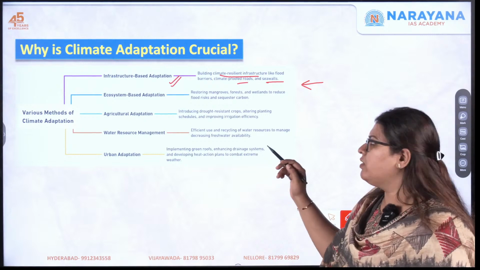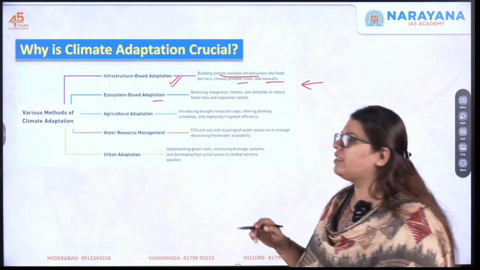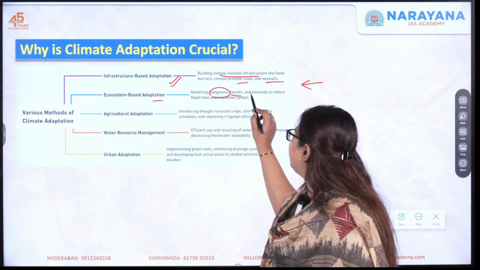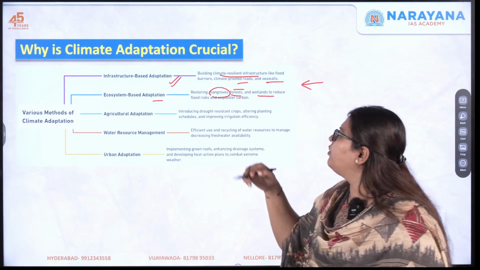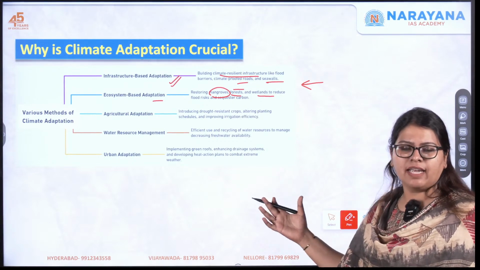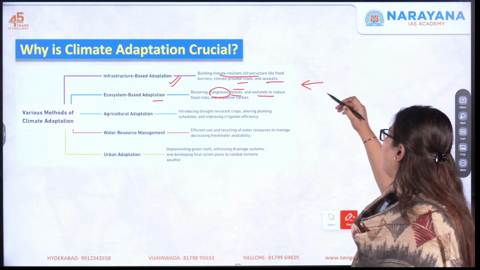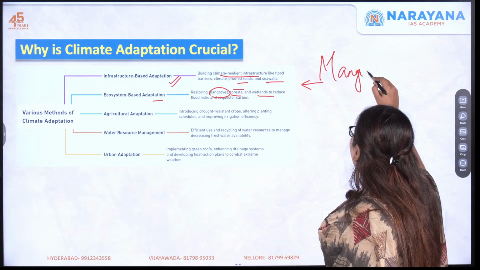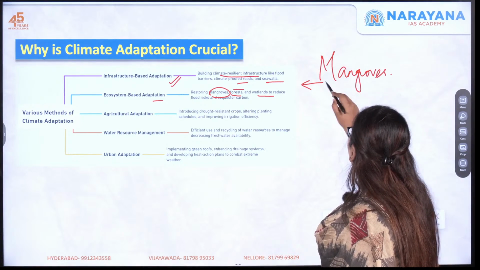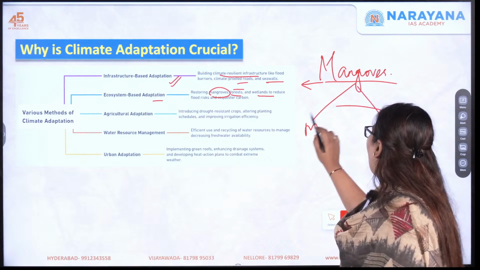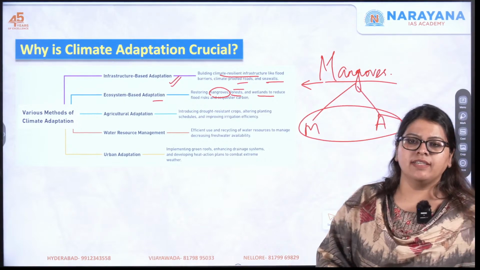Next one, ecosystem based adaptation. This is nothing but when you restore mangroves, the greenery, the forests, the wetlands in order to reduce the flood risk, and at the same time these act as carbon sinks. For example, if you take mangroves, these act as a synergy between mitigation and adaptation. How do I say that this acts as a synergy?